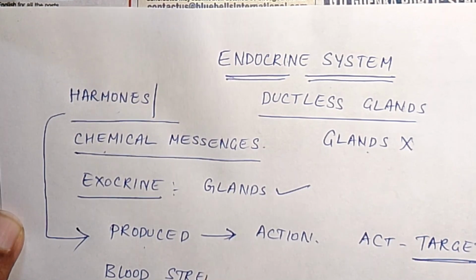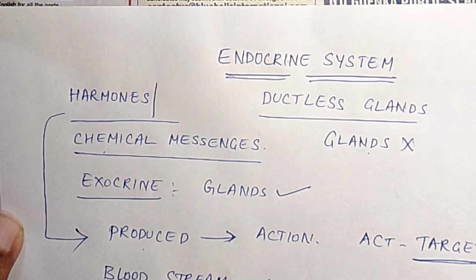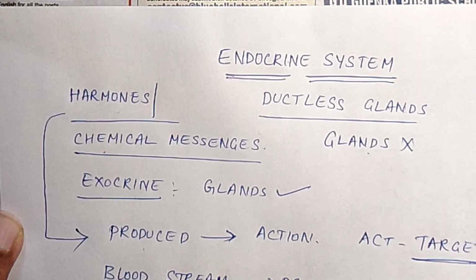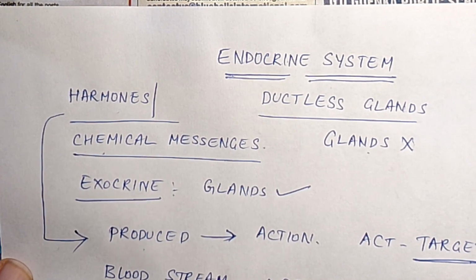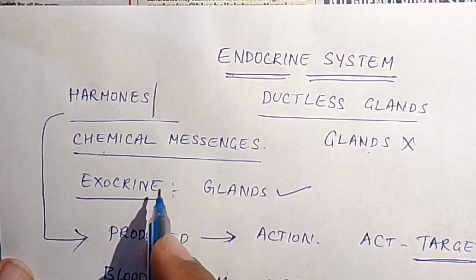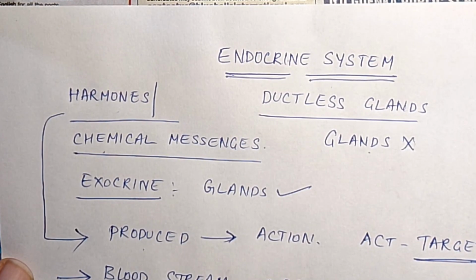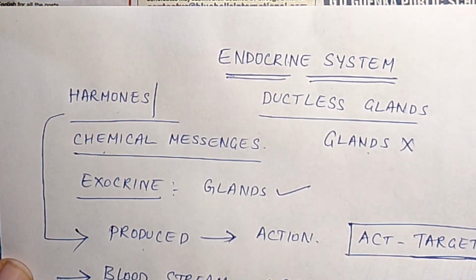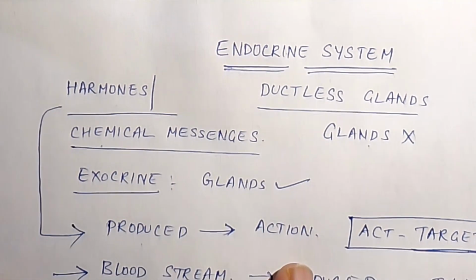They may not be stored, and whenever necessary they are produced and go into the bloodstream without any storage. Hence they give an immediate response. Whenever necessary, these endocrine glands produce hormones and release them into the bloodstream, and these hormones act on a target organ so that they have an immediate effect. These are called hormones.